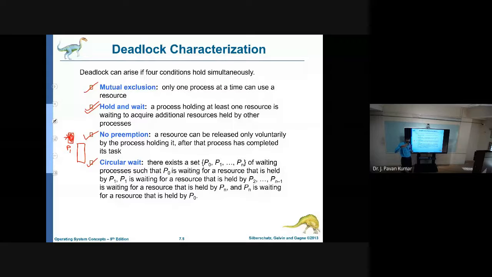What is the consequence of deadlock? Whenever a system has entered deadlock, there is no chance of progress, in the sense that no process is able to complete its execution. That is the problem with deadlock. That's why we have to deal with deadlock in an attentive manner.